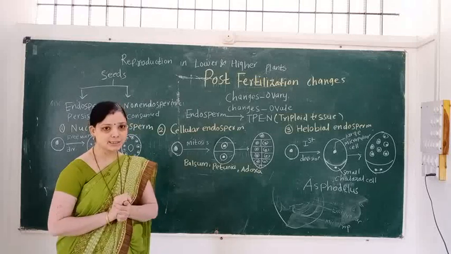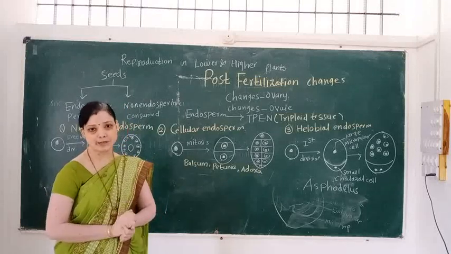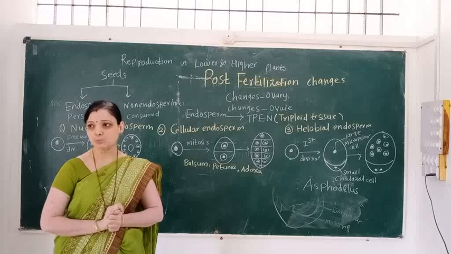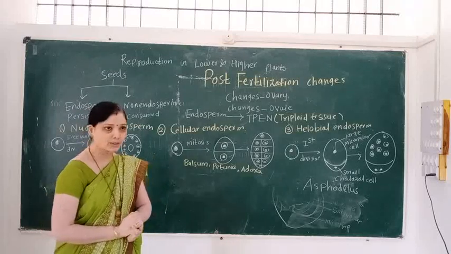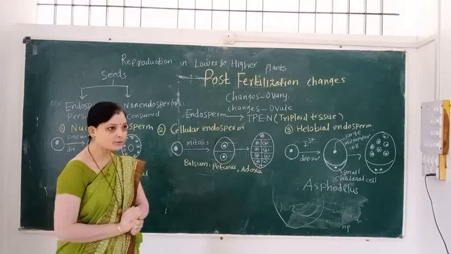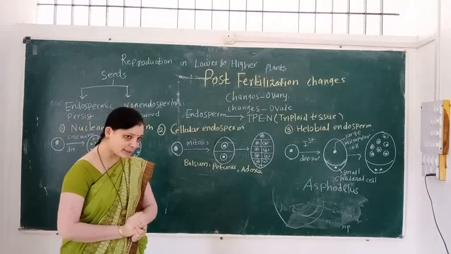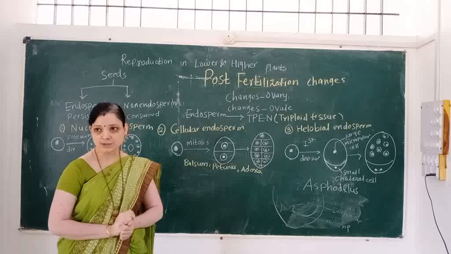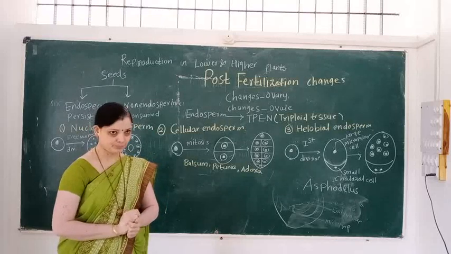Double fertilization takes place in four ways: first, porogamy; second, syngamy; third, triple fusion.